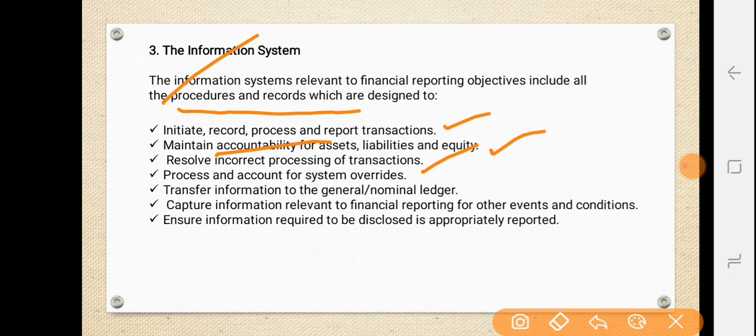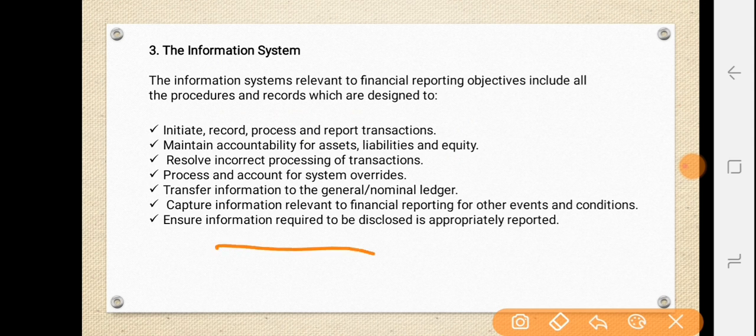Process and account for system override. So for this also they have to have a proper system. Okay, transfer information to the general or nominal ledger. See, this is all dealing with the procedures they are following within the organization with respect to the information system. Okay, capture information relating to financial reporting or other events and conditions, and ensure information required to be disclosed is appropriately reported. Okay, so whatever information they are disclosing in the books of account has to be appropriately reported. So this is very important for an organization.